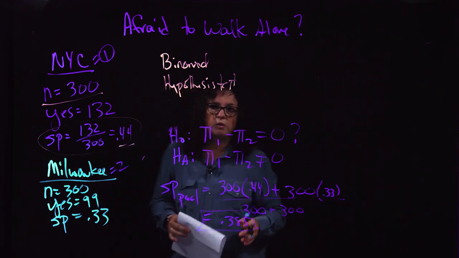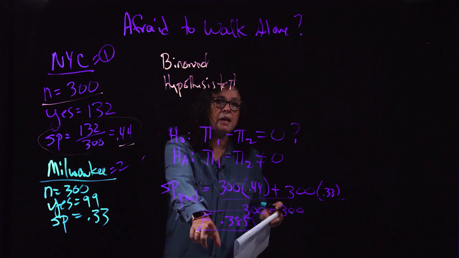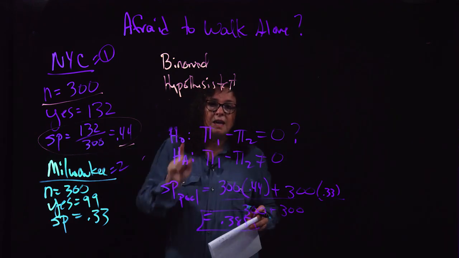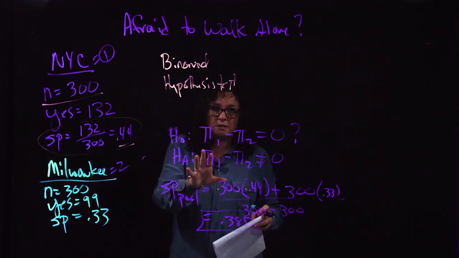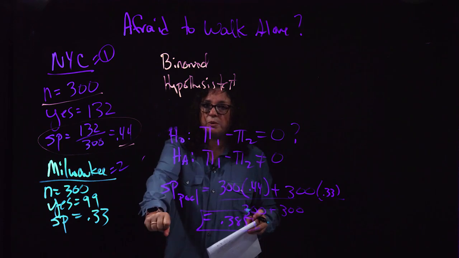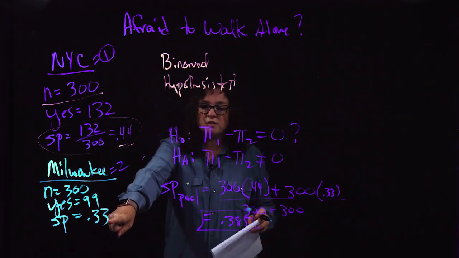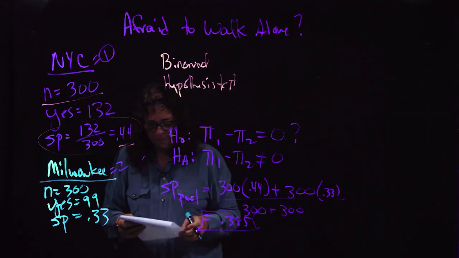Okay, I'll take a little note here for you. Note, when you're doing this, the number you get here had jolly well better end up between these two SPs. If it doesn't, you messed up. So I'm just saying, at this point, look at your SP pool in these type of problems and make sure you end up between these two numbers. Because if you don't have an average, it means your math just got messed up somewhere. So there's my SP pool.